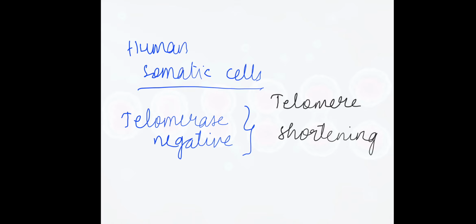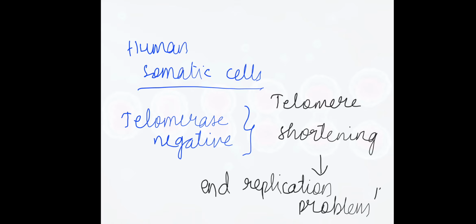As the telomerase enzyme maintains the length of telomeric DNA, if telomerase is present, then the length of telomeric DNA is maintained. If telomerase is absent, then there is progressive telomere shortening at each cell division due to the end replication problem. Why does this telomere shortening happen? Due to the end replication problem. This will be dealt with in detail in the DNA replication chapter. For now, just remember telomere shortening is due to the end replication problem.